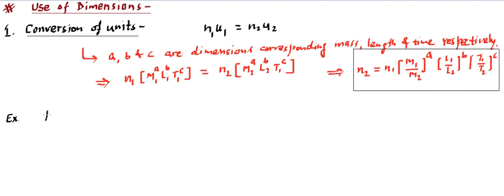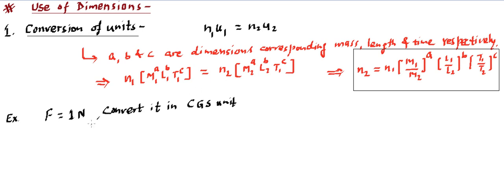Let's say we have a force equal to 1 Newton, and we want to write it in terms of CGS unit. This is an SI unit, right? The question says convert it into CGS, centimeter gram second unit.